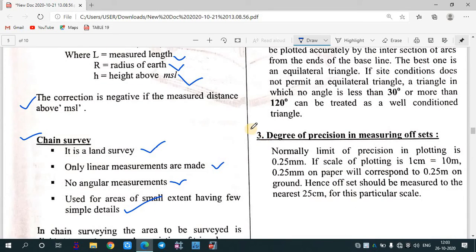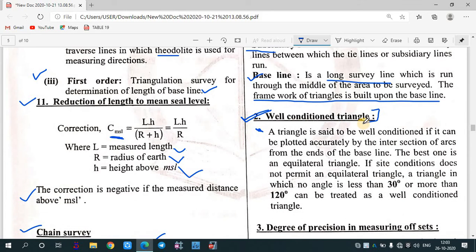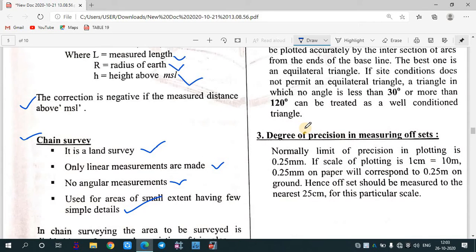The degree of precision in measuring the offset. So a well-conditioned triangle, as I've told you, if the arc can meet the baseline, then it is considered to be a what? Well-conditioned triangle. And if the side does not permit you, the angle should not be less than 30 degree and should not be more than 120 degree, then it is considered to be a well-conditioned triangle, otherwise not. Okay.